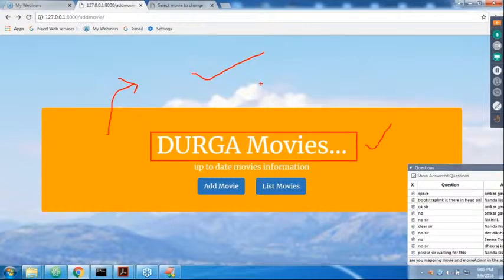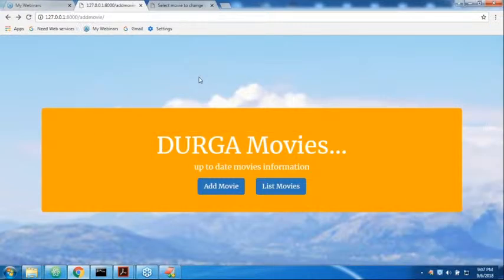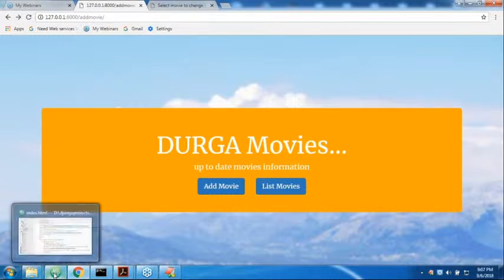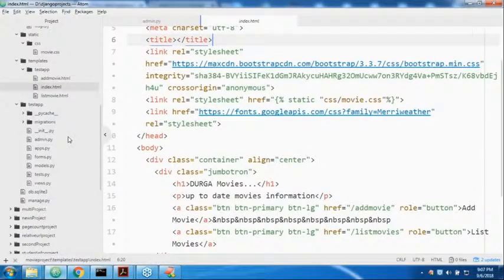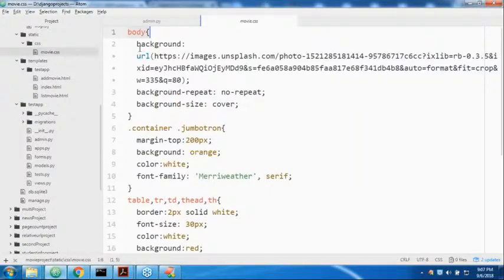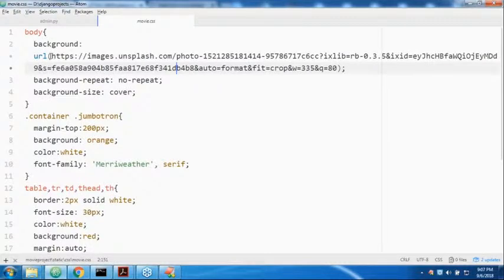Let me show the home page CSS file, which is available inside static. Can you please observe the body? The background is what I'm trying to take, the URL of this beautiful cute background image.